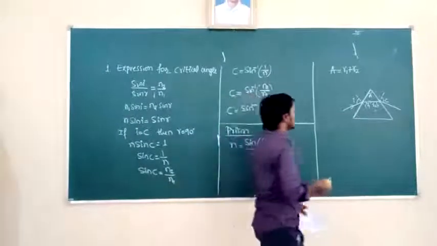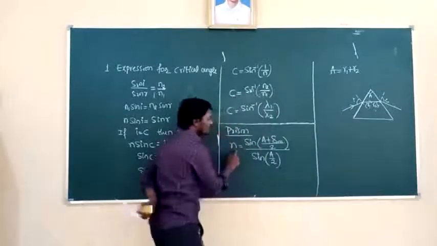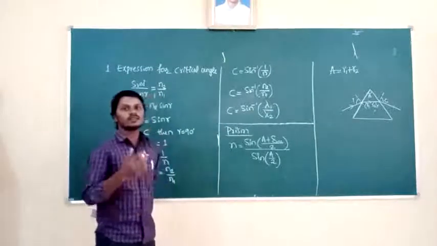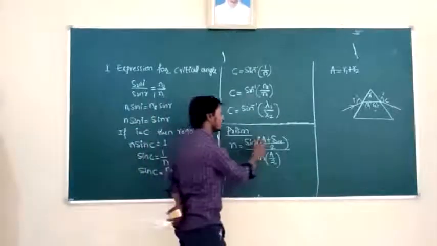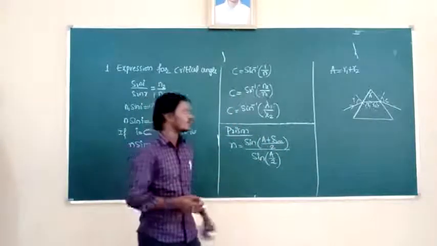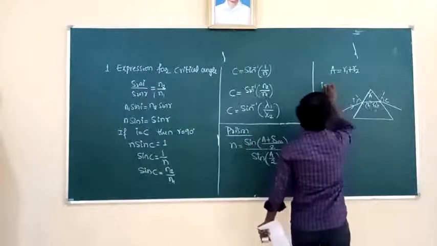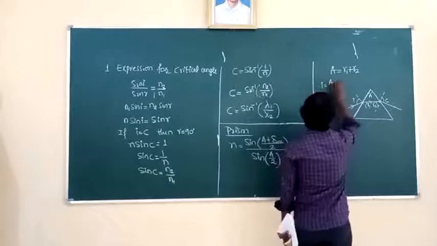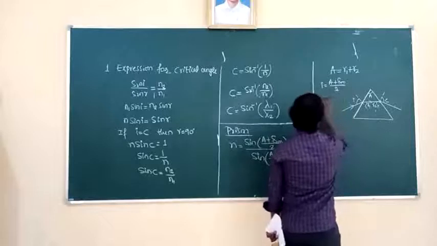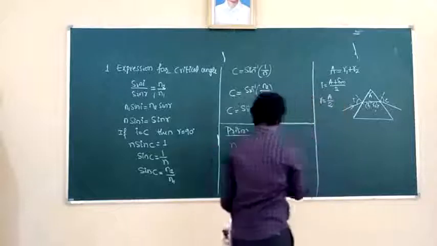Then how to find the angle of incidence? It is in the form n is equal to sine I divided by sine R. Here I is (A plus delta m) by 2, and the angle of refraction R is equal to A by 2.